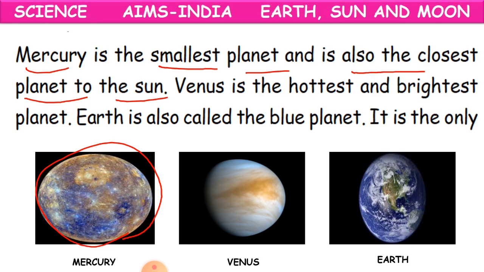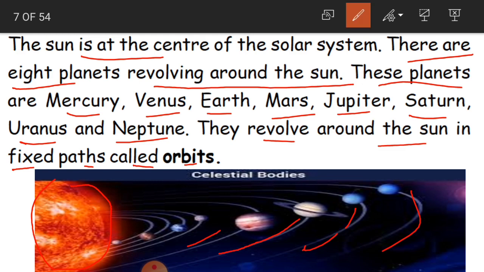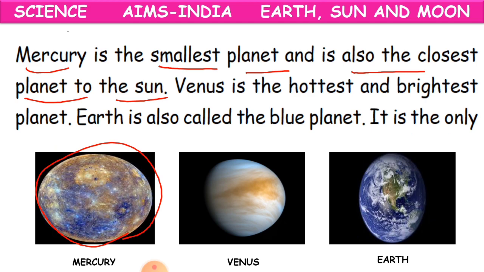And if you observe, children, this is the closest. See, are you able to see here, near the sun? This is nothing but the planet Mercury. And if you compare the size with the other planets, the Mercury planet is very small. That is why it is the smallest planet, and it is also very close to Earth when compared to the other planets. Okay, children? So this is about the planet Mercury.